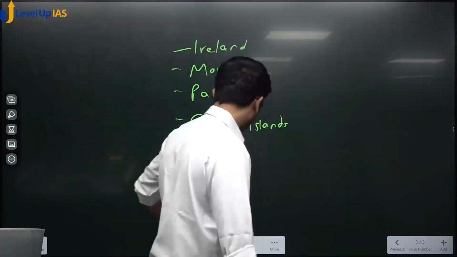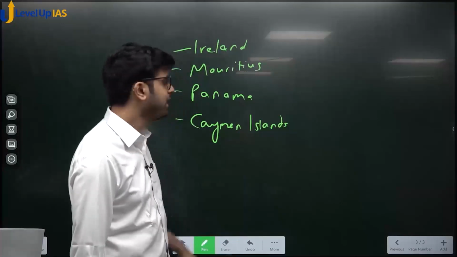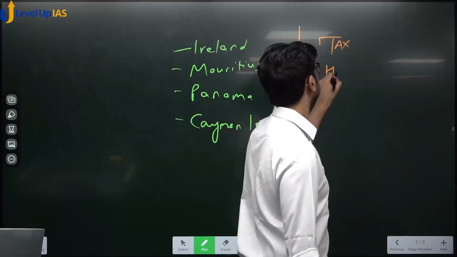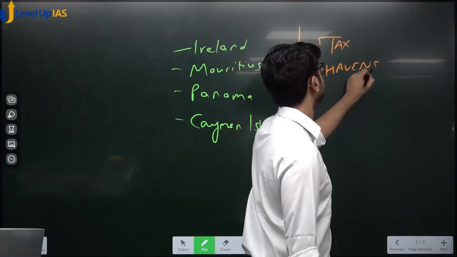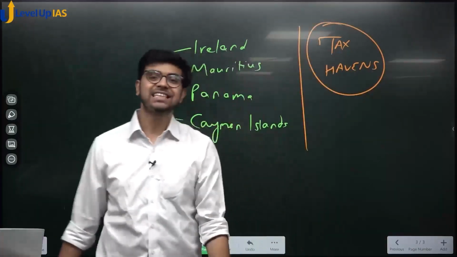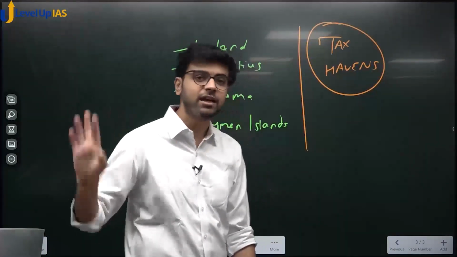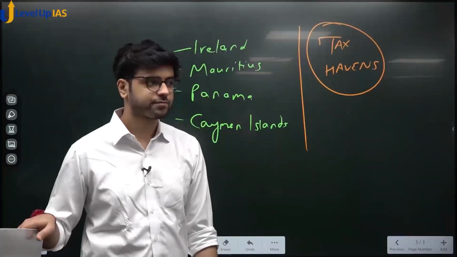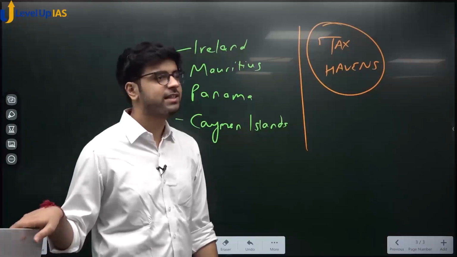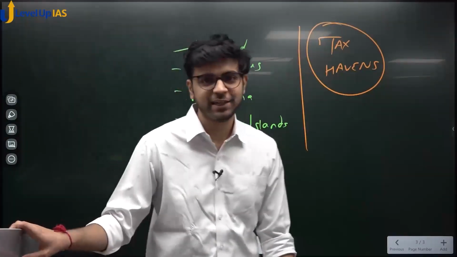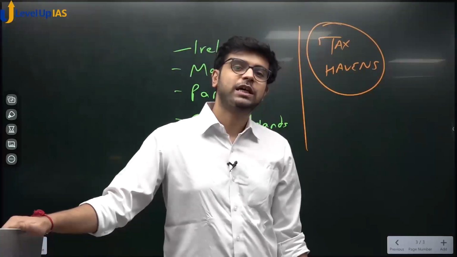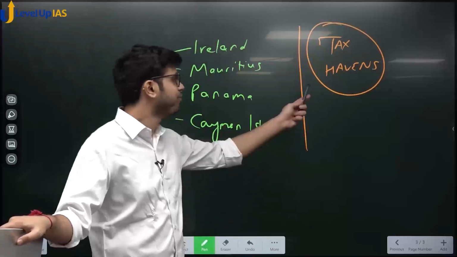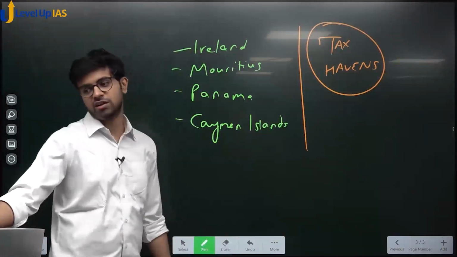Now these countries also have a word. These countries are called tax havens. See, it is not heavens, it is not H-E-A-V-E-N-S, it is not Swarg, it is haven. Tax havens. Haven means a safe place, a shelter. So this is a shelter for your tax issues, yes or no? You are Tata Group, you need shelter from excessive taxation, so you run to the Cayman Islands, a tax haven.